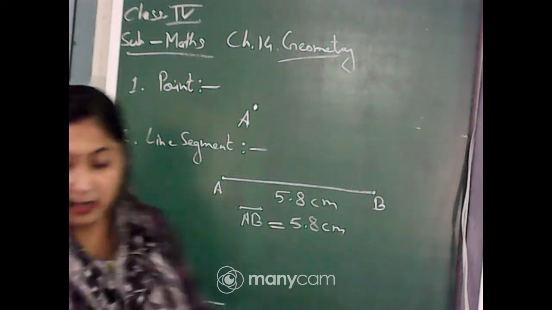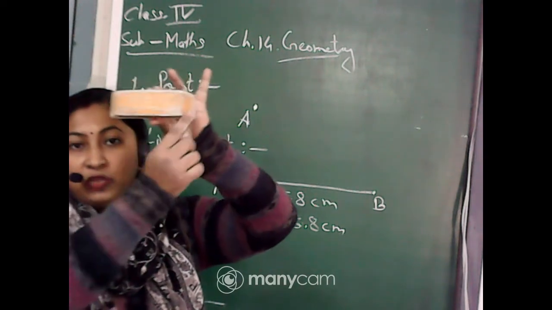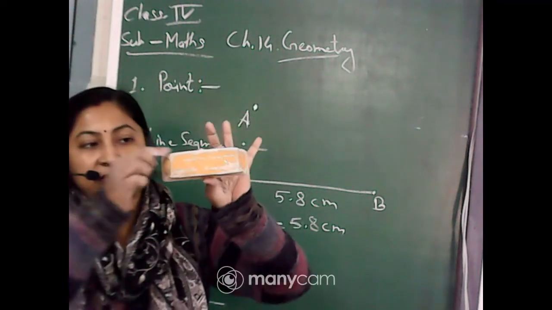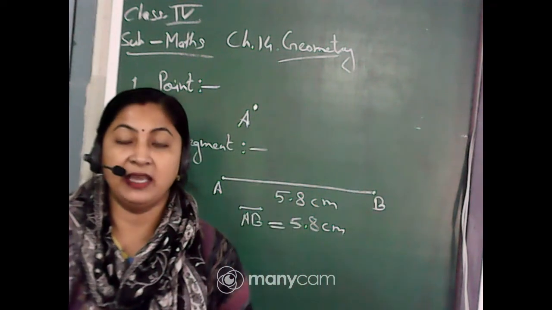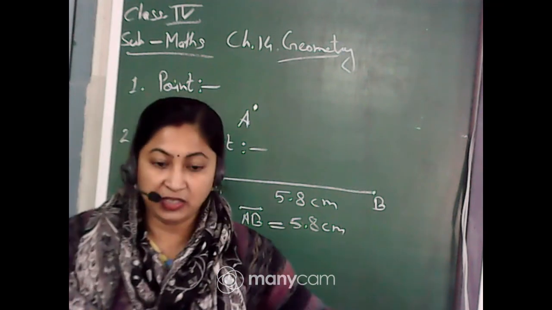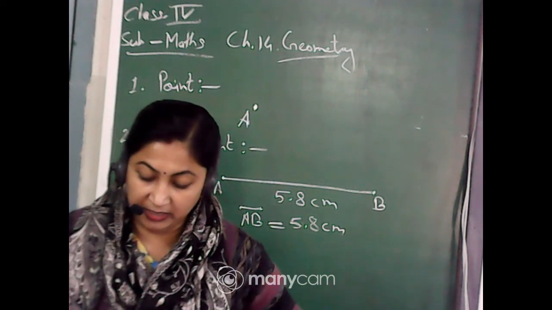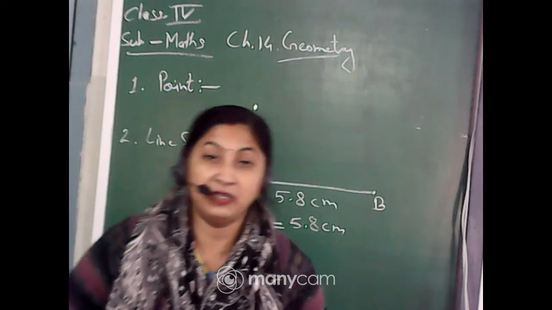Exactly. Suppose I am taking the duster. This is a straight line, isn't it? So this is called the line segment. These are all the edges of the duster and they are straight lines. They are examples of the straight line. Even this table, the edges are straight and it is a line segment. For a line segment, it should be straight.